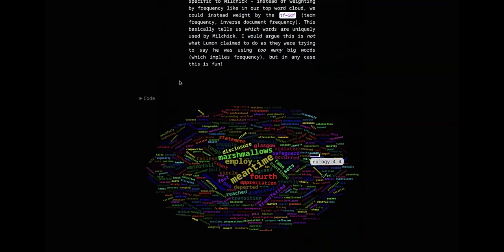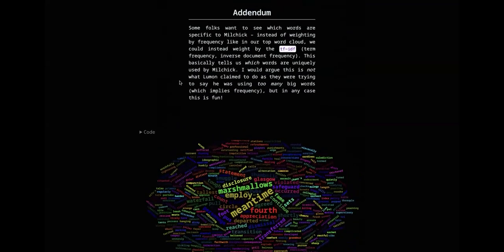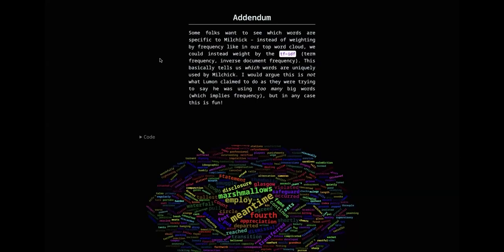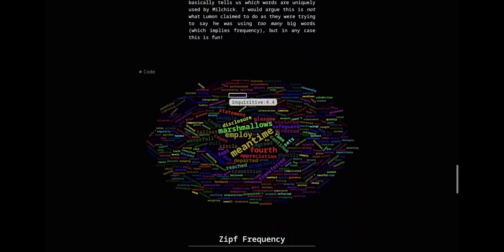I also did this one where, instead of just weighting by frequency, we could weight by term frequency and inverse document frequency, which is like what words is Milchick using more than anybody else. So things like marshmallows show up, meantime.